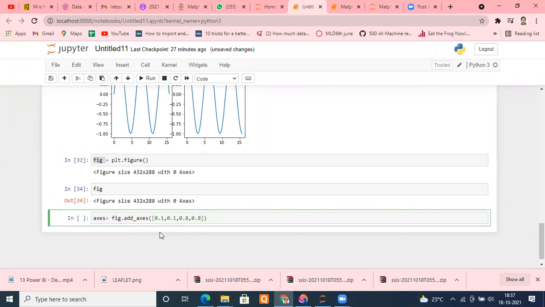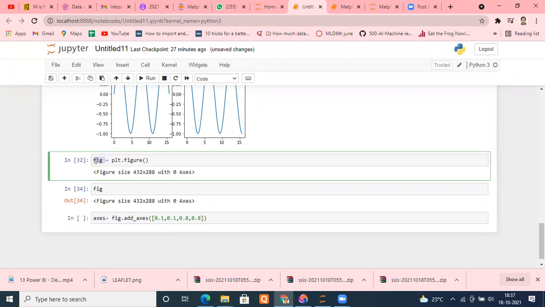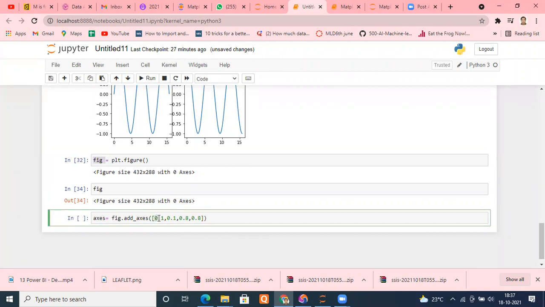It is simply saying that out of all the canvas which has been assigned to this fig, start creating axes from 0.1. That means 10%. For example, the width is 0 to 10, and the height is 0 to 10. Wherever the size is assigned, I'm typing 0.1.